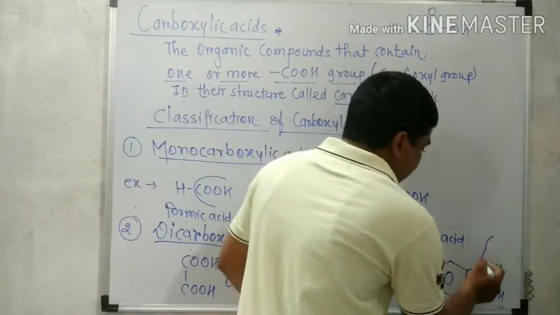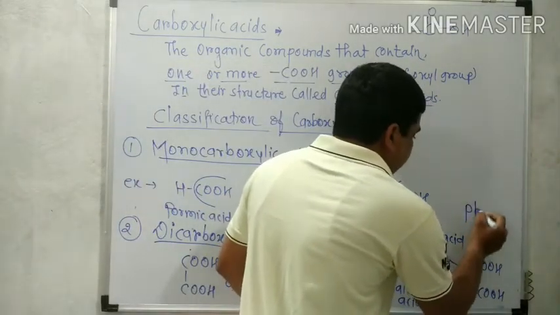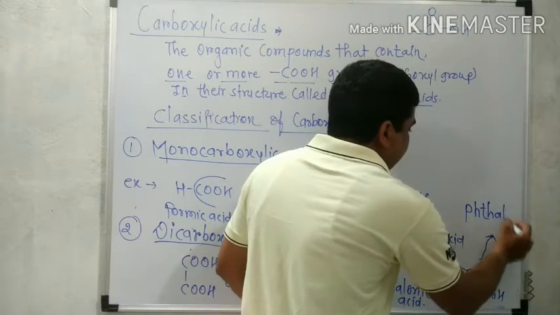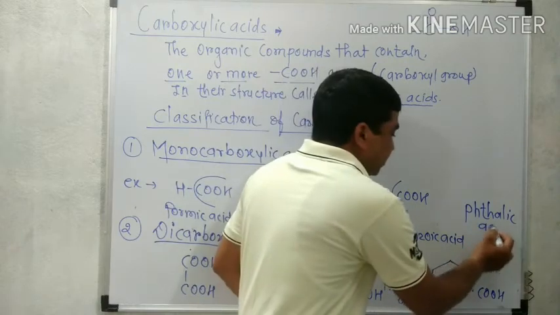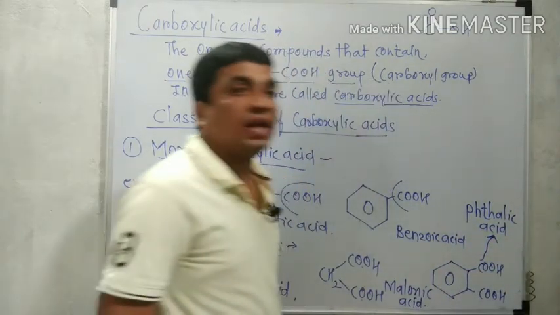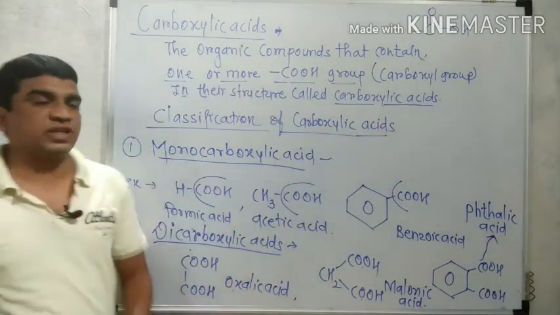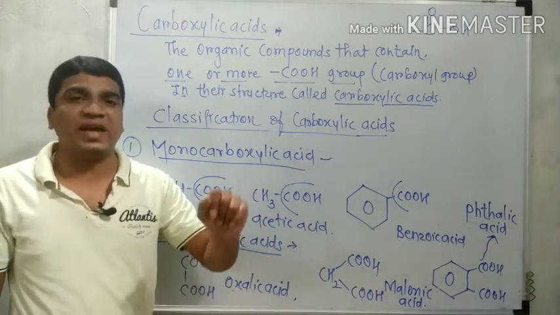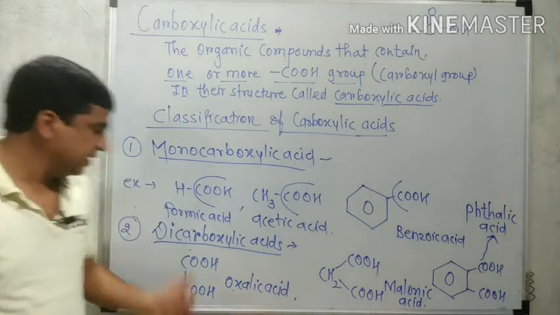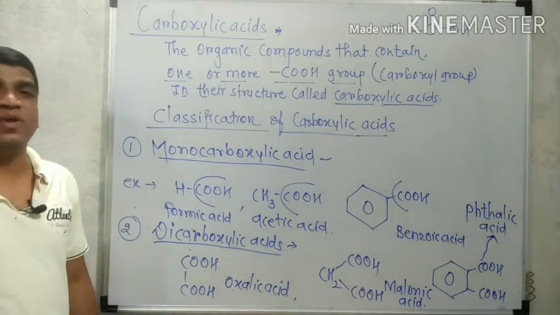The name of this structure is phthalic acid. What about the structure? Benzene attached with two COOH groups. Therefore, phthalic acid is a type of dicarboxylic acid.